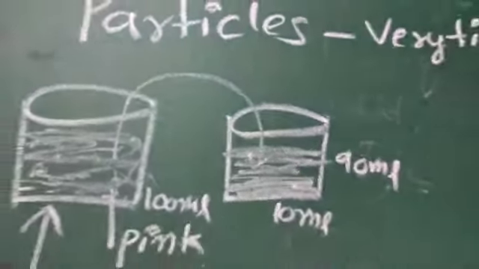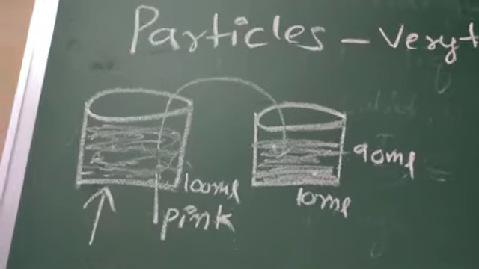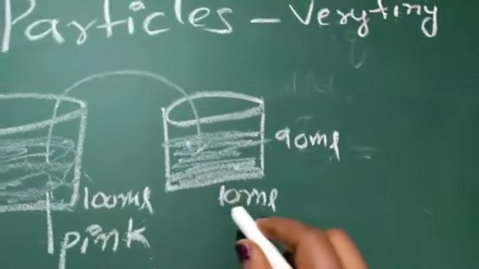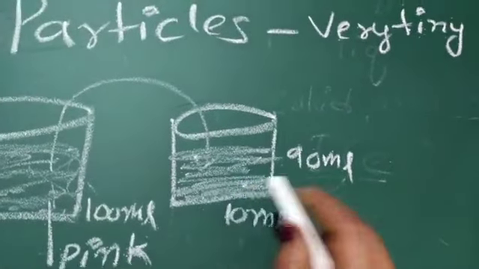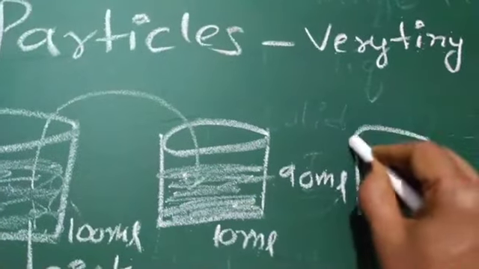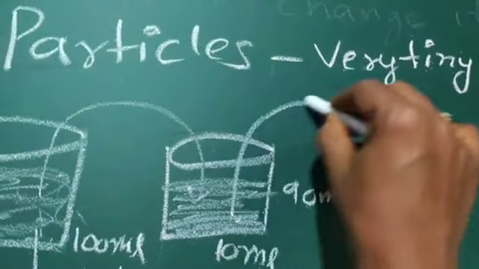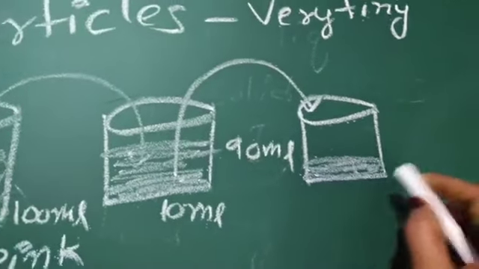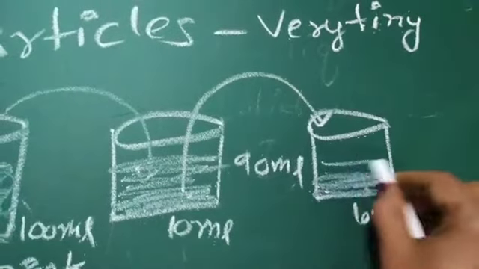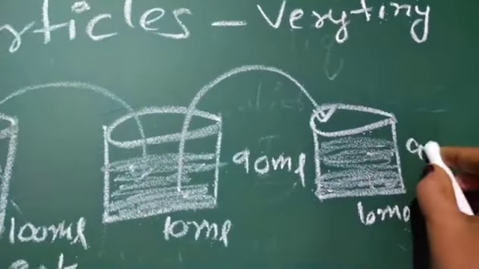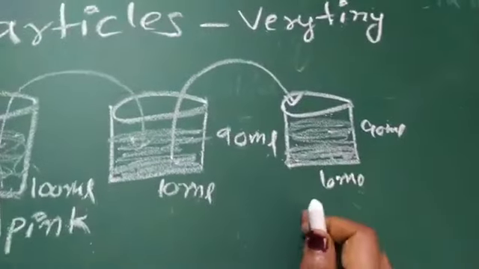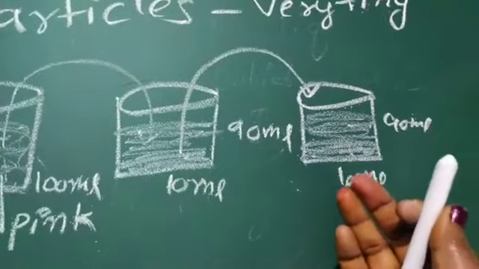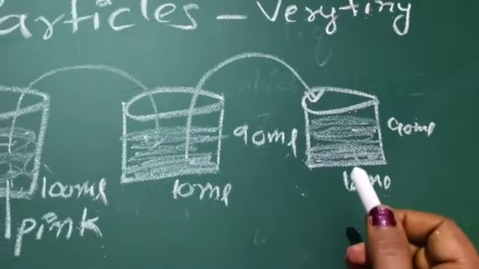Now, see what is the color of this second beaker water. This is also pink in color. So, take another beaker and take 10 ml pink color water from this into this beaker, and add 90 ml colorless water. Again, see what is the color of this water in the third beaker. So, we can see that this is also lightish pink. This pink color is becoming lighter.